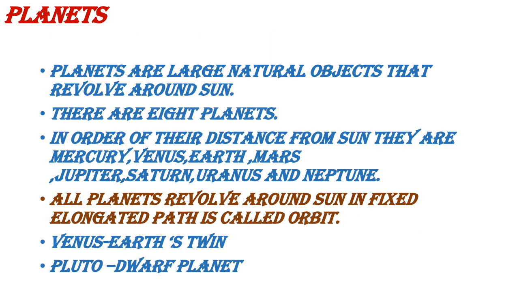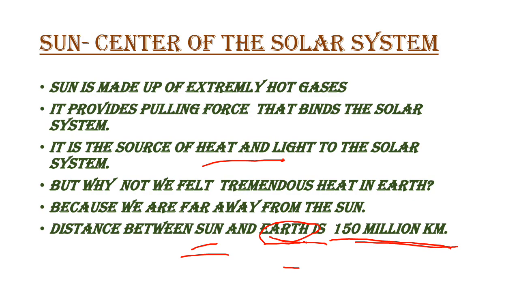Then we are moving to planets. About the sun: it is the head and the center of the solar system, and it is made up of extremely hot gases. And what force does the sun have? Pulling force. Due to this pulling force only, it binds all the members. All the members means planets, asteroids, meteoroids, comets. Everything will revolve around this sun. And the sun will give heat and light to all the planets.